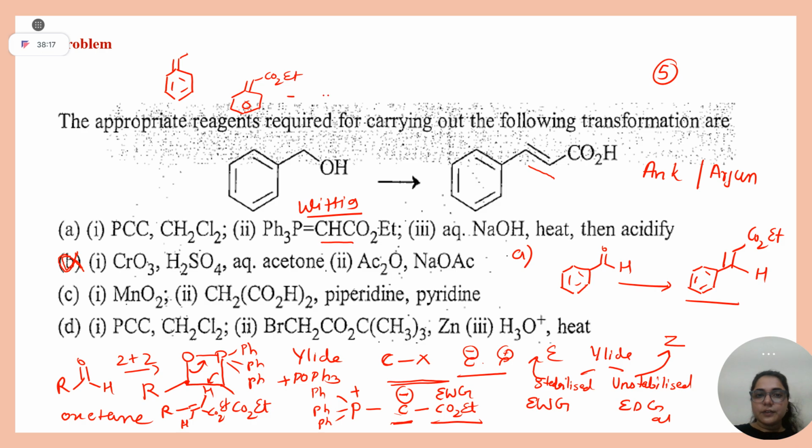When you add sodium hydroxide, what will it do? Go back to your GOC and simply think. Ester hydrolysis, yes or no? It will be E only. Why? Because this was a stabilized ylide. So option A is correct or not?